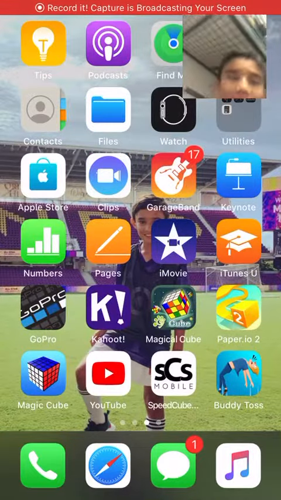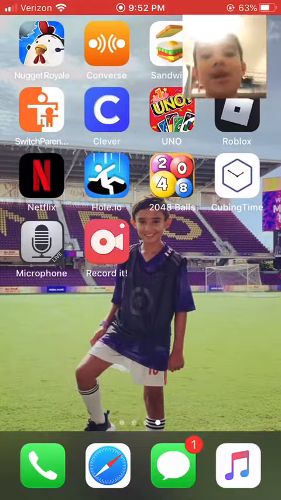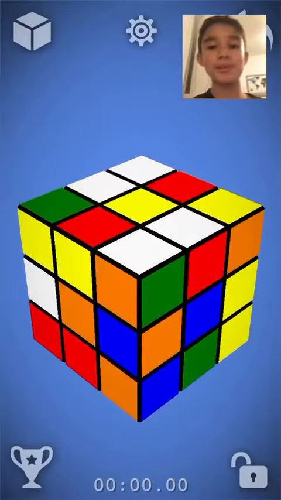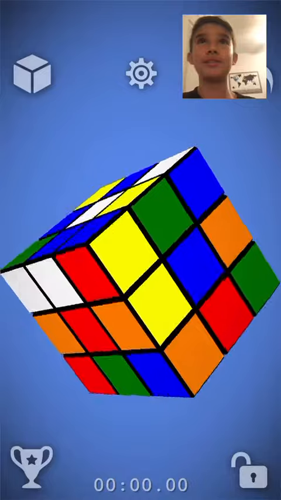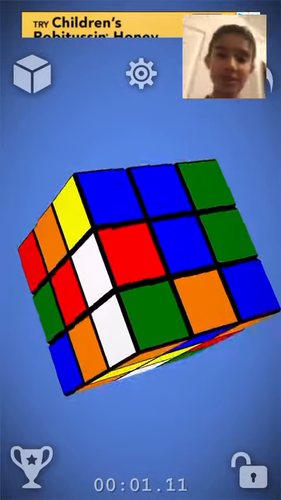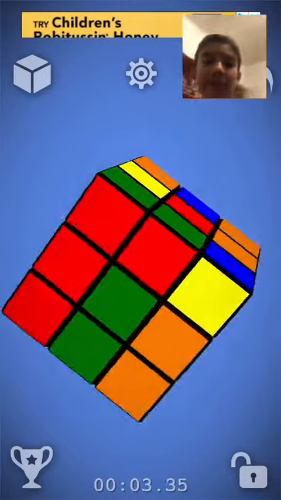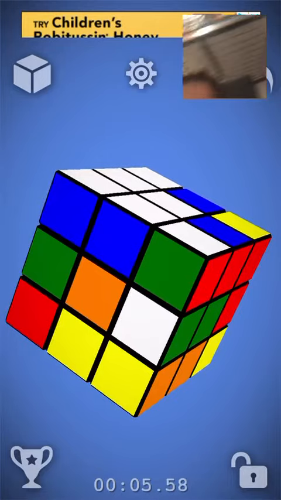Hi guys, today I'm gonna play... no, I'm not gonna play anything. I'm just gonna solve a Rubik's Cube on iPhone. So let's do this. Okay, I'm doing the white cross because it's the easiest.